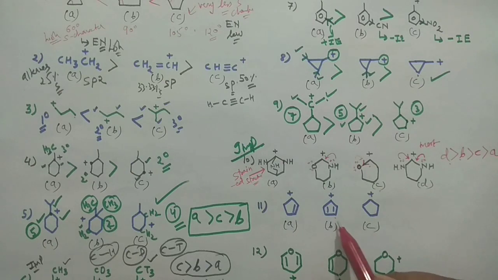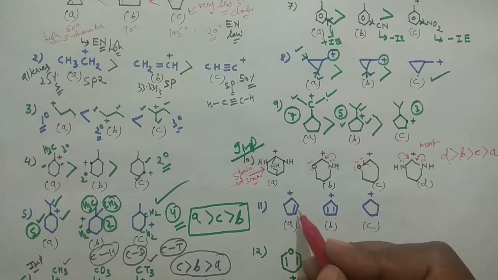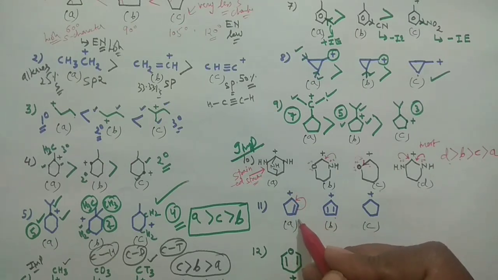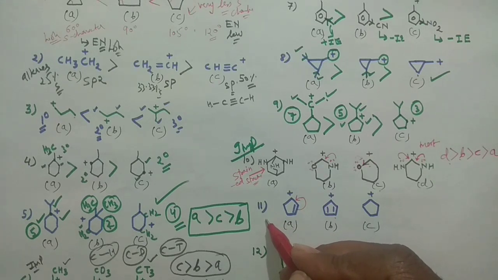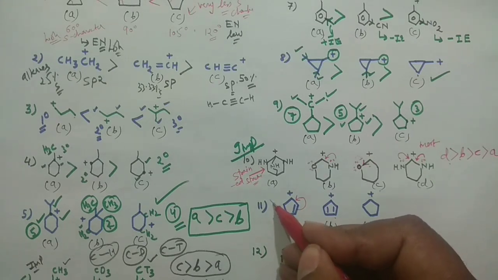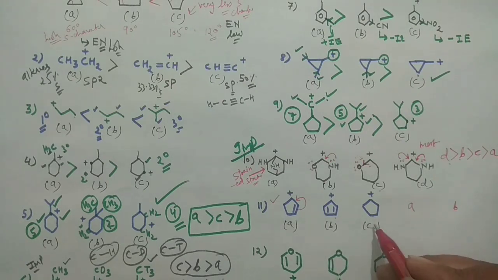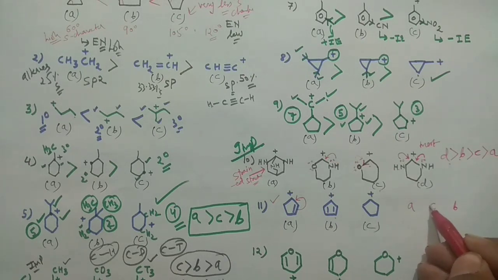Here you can see the conjugation is there. In that case, this electron can jump here, and if it can jump here, you can put positive here, so you have the resonance structure for this one. So this seems the stable one. So A is looking the more stable one, and B is looking the least stable one, and obviously C will have the intermediate stability. Why?